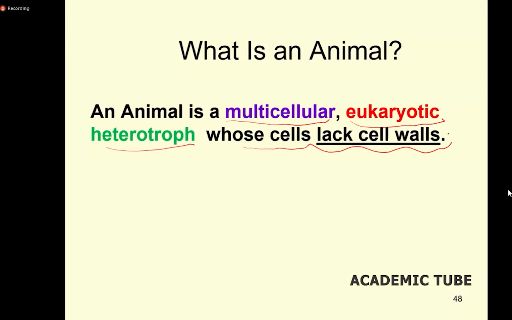They are multicellular, eukaryotic, because Eukaryota is the domain. Heterotrophic, they obtain food from outside, and they don't have a cell wall. So that is the basic definition for an animal.